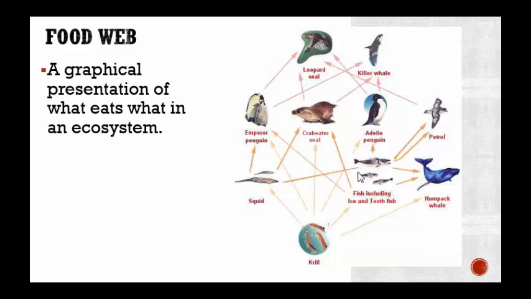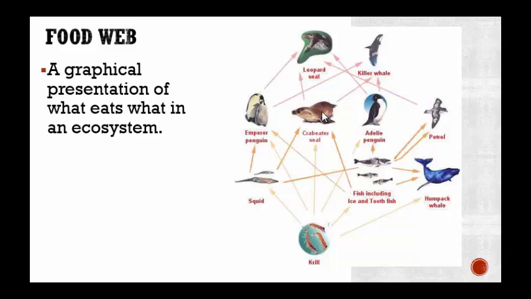Then we have a food web, which is a graphical presentation of what eats what in an ecosystem. For example, we have all these arrows going on here, and all these arrows mean something. For example, let's take a look at this emperor penguin. When I follow the arrow of the emperor penguin, I see there's an arrow pointing from the emperor penguin to the killer whale. This tells me the killer whale eats the emperor penguin. The emperor penguin, you can think of it like this, goes inside the killer whale's stomach.